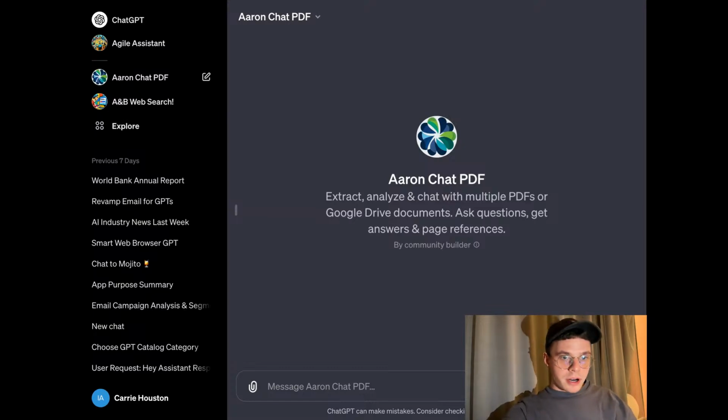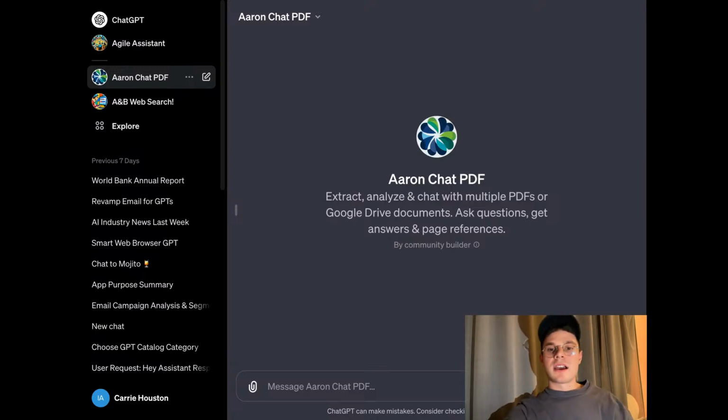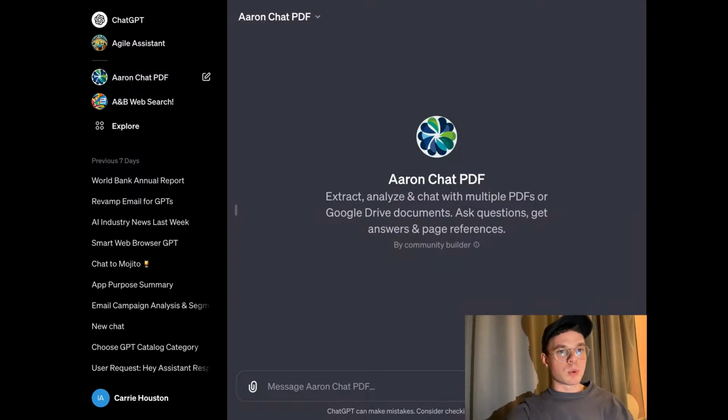So today we're gonna cover Aaron Chat PDF. The first one, we're gonna go through three GPTs, and it is important to understand that we are going to talk about GPTs in particular, not about plugins. So the first one is Aaron Chat PDF. If you have worked with our plugins before, you can understand how it actually works because the features are more or less the same, but that is important. We are not going to create new plugins anymore. We're going to shift towards GPTs because that is how OpenAI will be functioning in the nearest future.